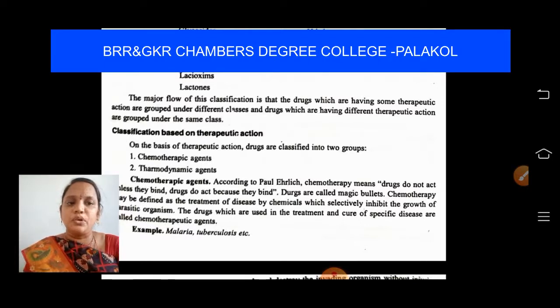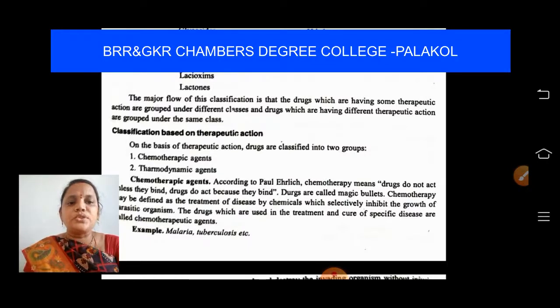Drugs are called magic bullets. I have already discussed that when a drug enters our body, it binds to a receptor. Its action will be done if it binds to the receptor, and its action will not be done if it does not bind to the receptor. So this quotation is given by the scientist Paul Ehrlich. Chemotherapy means nothing but drugs do not act unless they bind, they act if they bind. Chemotherapy may also be defined as the treatment of disease by chemicals which selectively inhibit the growth of parasitic organisms.